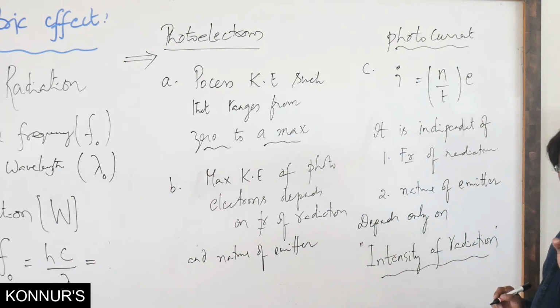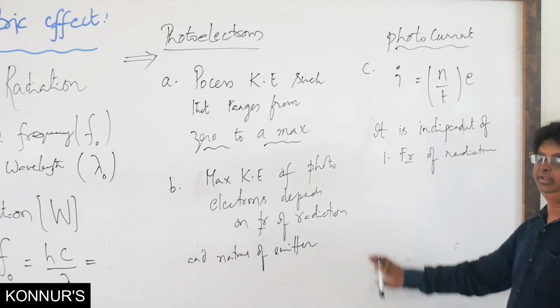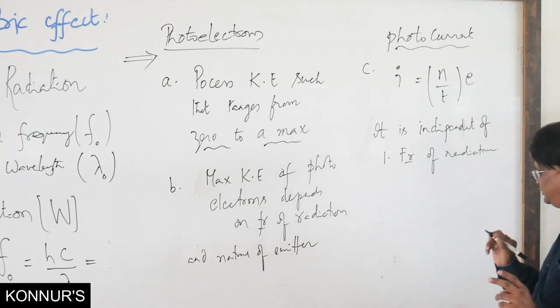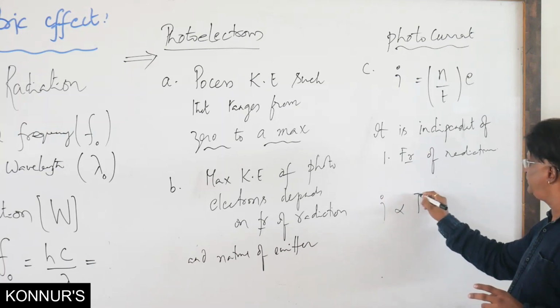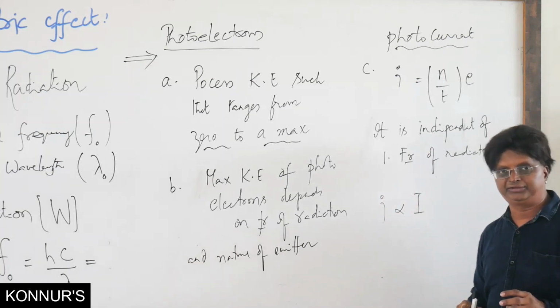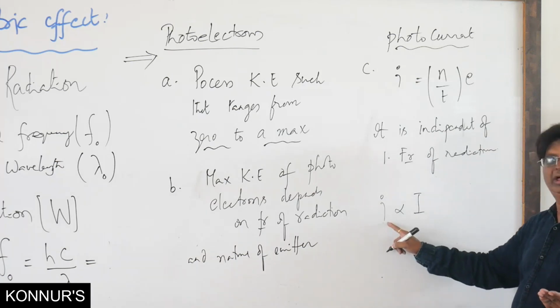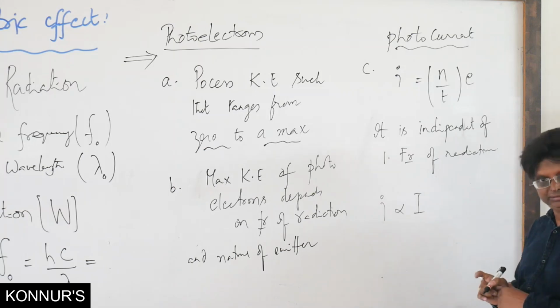Now let me also give one more statement. The photocurrent depends on intensity was my statement, right? Now let me say one very important equation, and it's a very important problem as well for the exam. This photocurrent, small i, is proportional to the intensity of radiation that is incident, capital I. Symbols, no confusion: small i for photocurrent and capital I for intensity of radiation, proportionality.